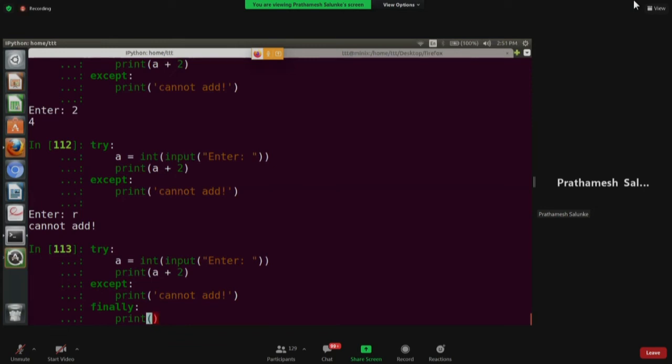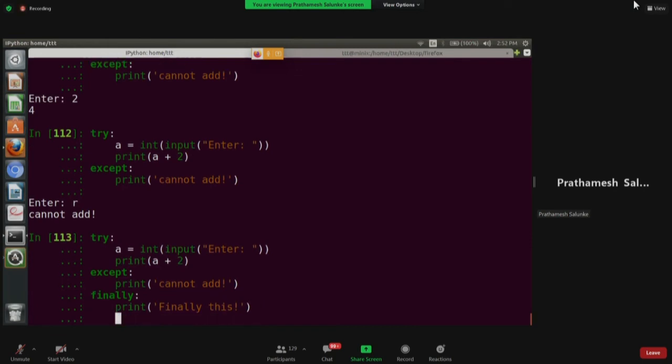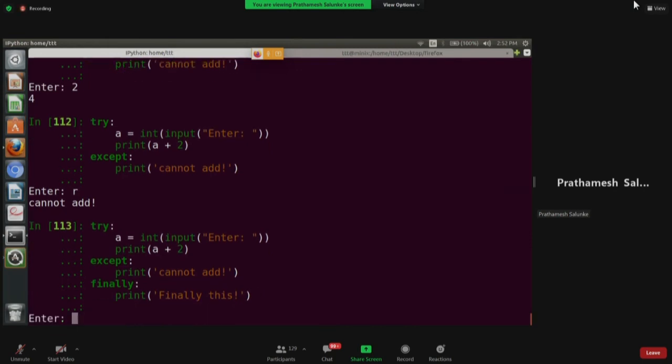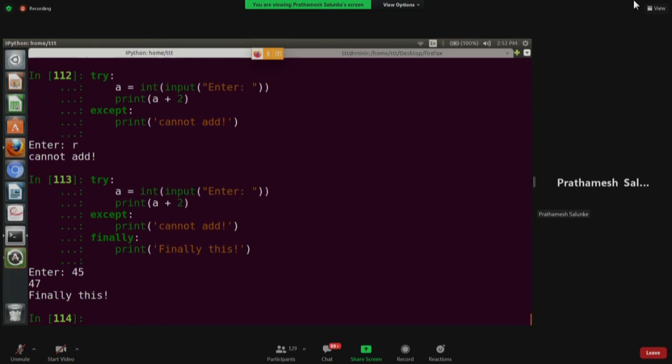So it is always executed when you handle exceptions. There are various cases where you will actually need this. So let us print something over here. Finally this. So now if you try with a proper input, it gives you the required answer, and it goes to finally for any other activities you want to do over there.